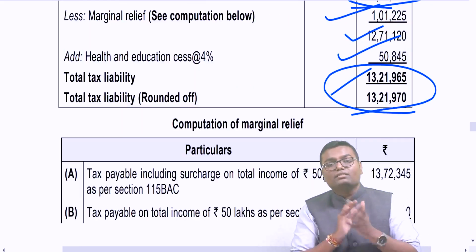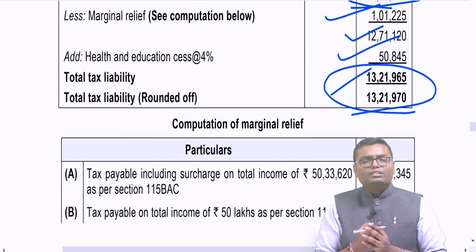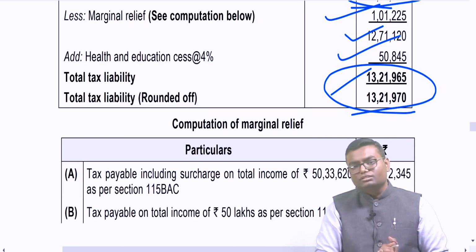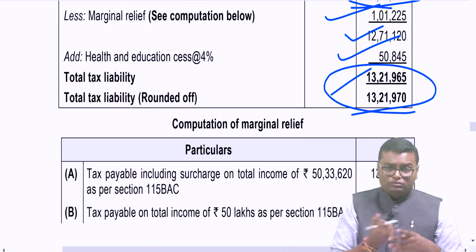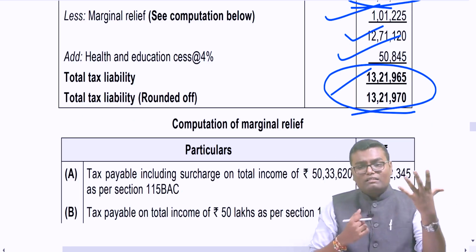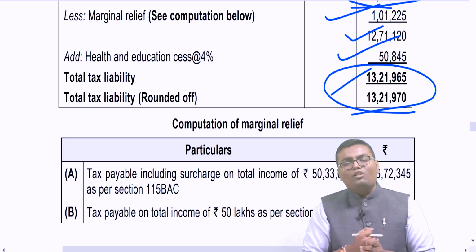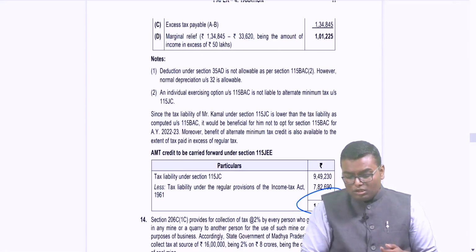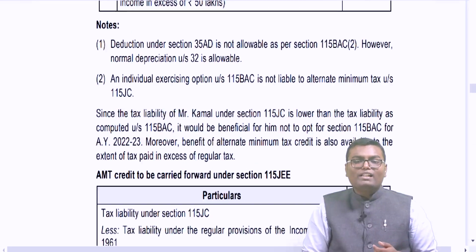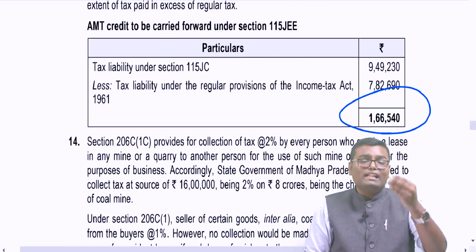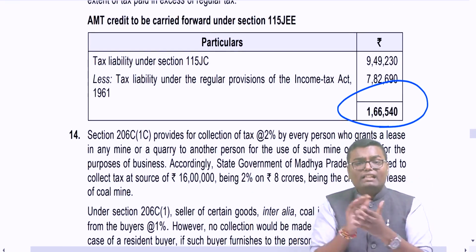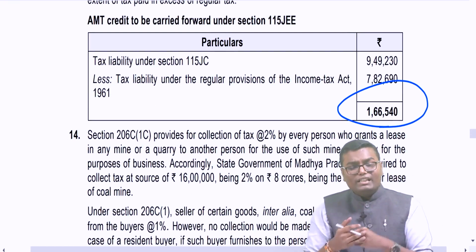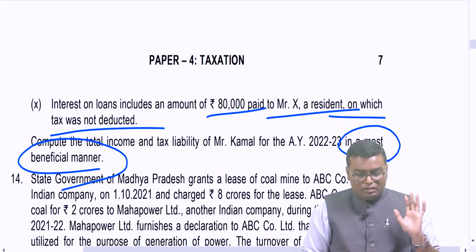13,21,970. Can you imagine? In a single question, how many concepts they have tried to incorporate? Finally, they have asked me advice also. Which system to follow? Regular system or 115BAC? Obviously regular system. In that, after applying alternate minimum tax also, my tax is coming to, let's say, 9,49,000, and over here 115BAC directly 13 lakh without any AMT credit. So I will follow normal tax payable. In that also I will get AMT credit for future purpose. Understanding this,